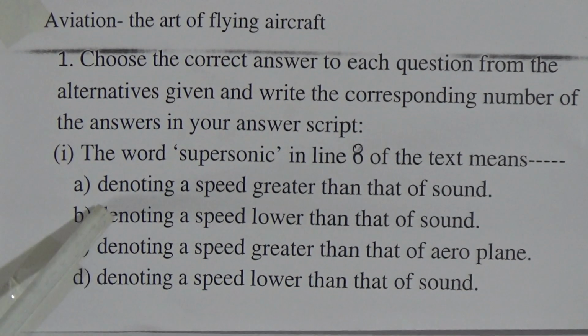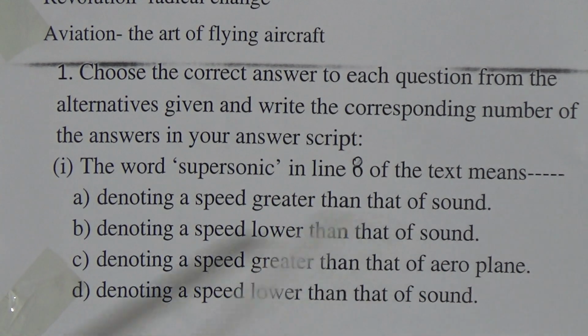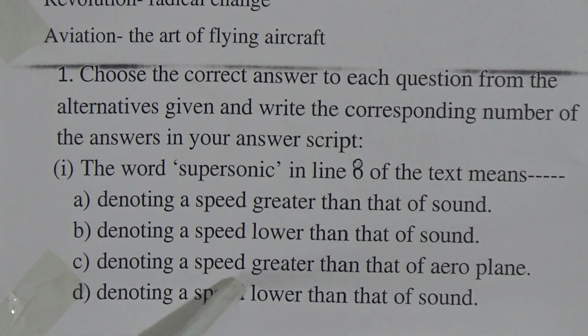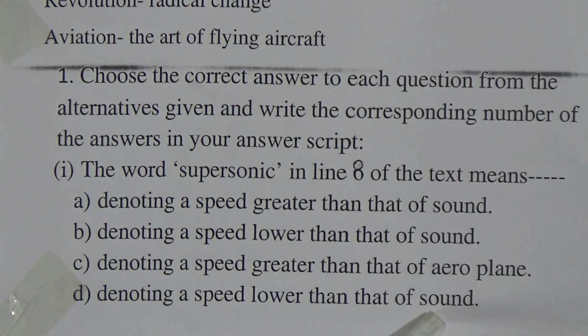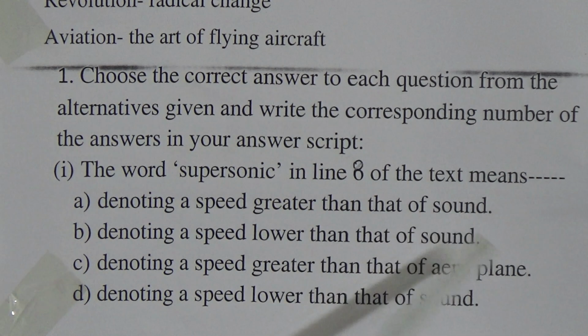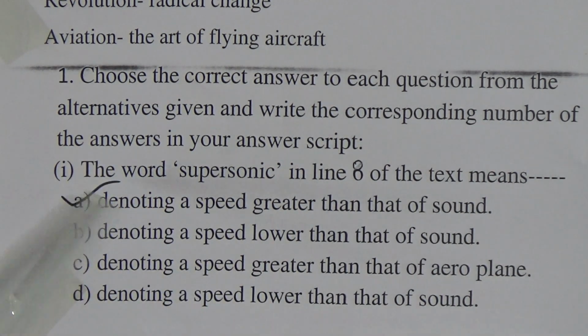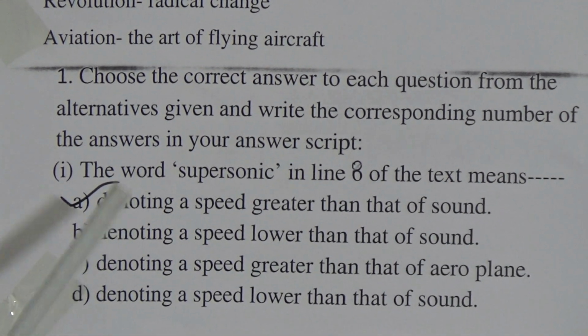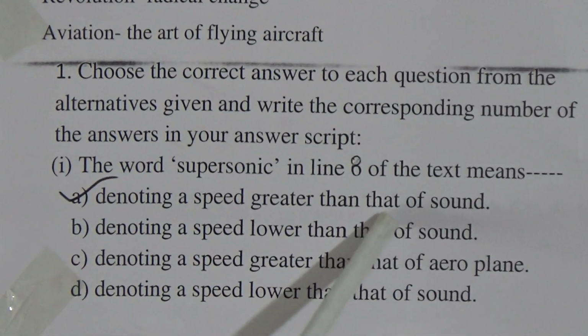The options are: denoting a speed greater than that of sound; denoting a speed lower than that of sound, no; denoting a speed greater than that of an aeroplane, no. After reading our text, we have understood that supersonic means denoting a speed greater than that of sound. That means A is the proper answer, indicating a speed greater than that of sound.